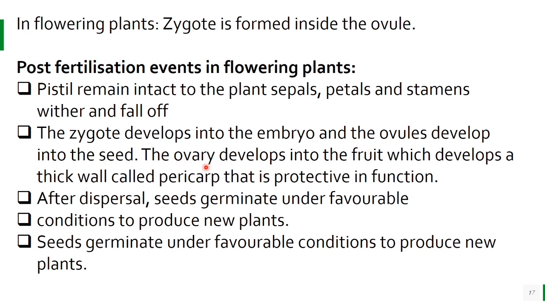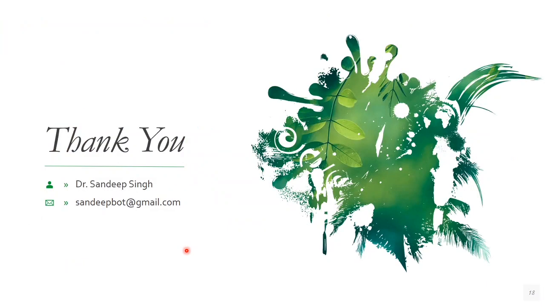जो ovary होगी ऊपर वाला part, that develops into fruit, which develops a thick wall called pericarp that is protective in function. After dispersal, seeds germinate under favorable conditions to produce new plants. जो seeds हैं they germinate under favorable conditions to produce new plants. After getting favorable conditions, they produce new plants. Thank you.